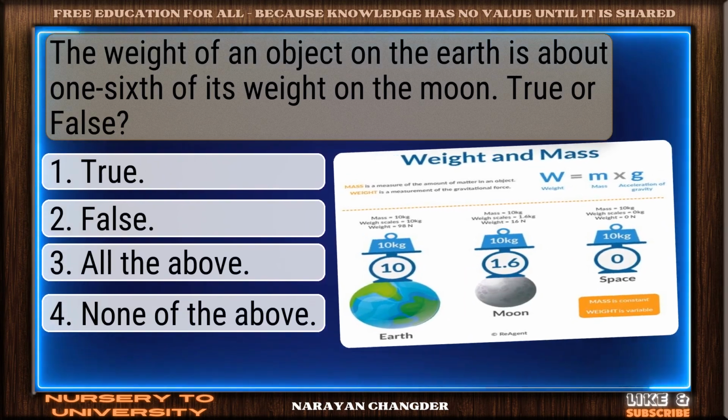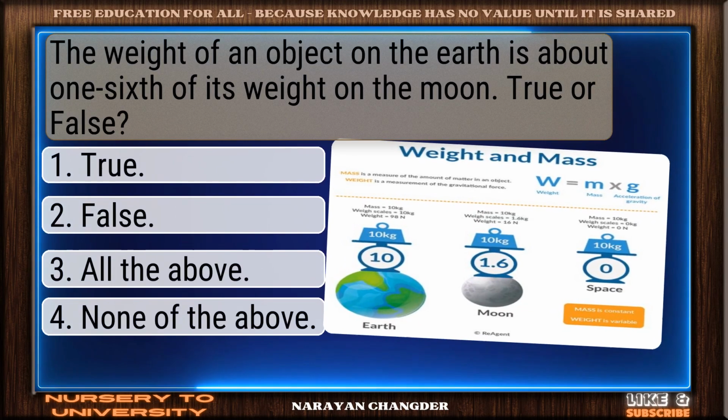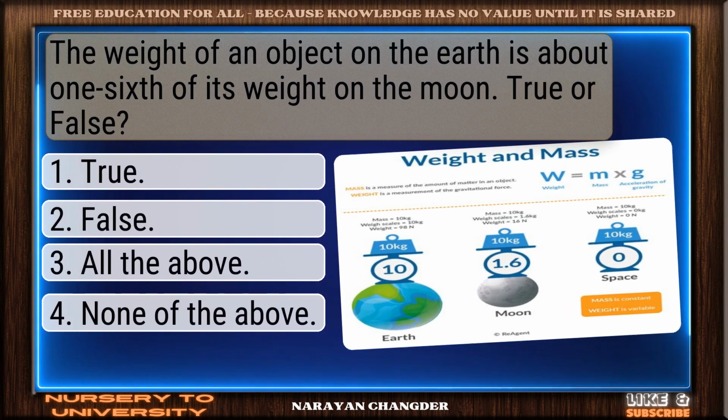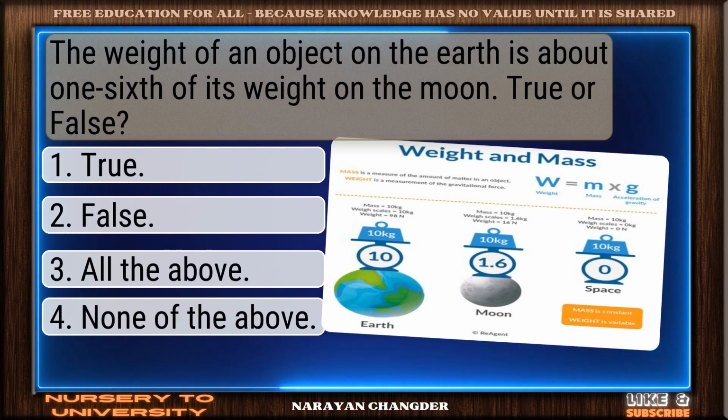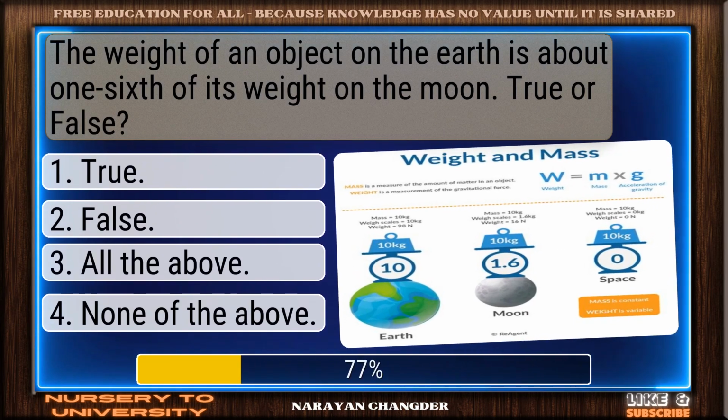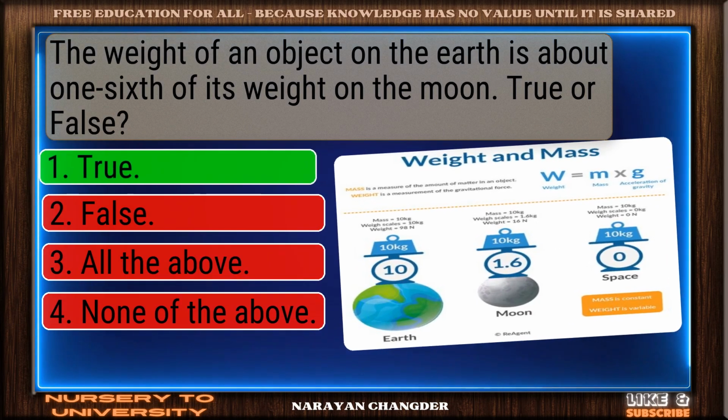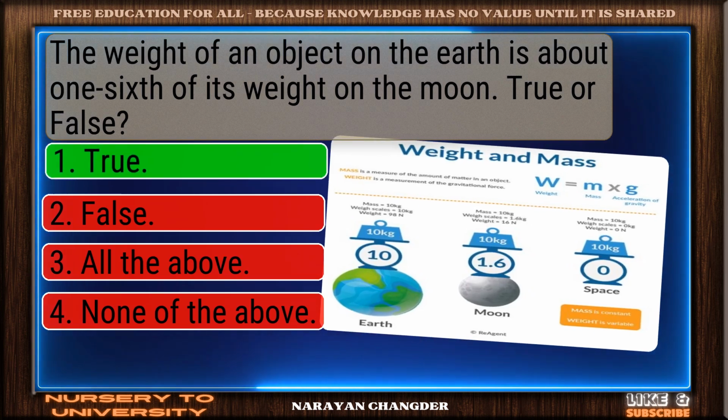Question number 37. The weight of an object on the Earth is about 1/6 of its weight on the Moon. True or false? Well picked. True is the correct answer.